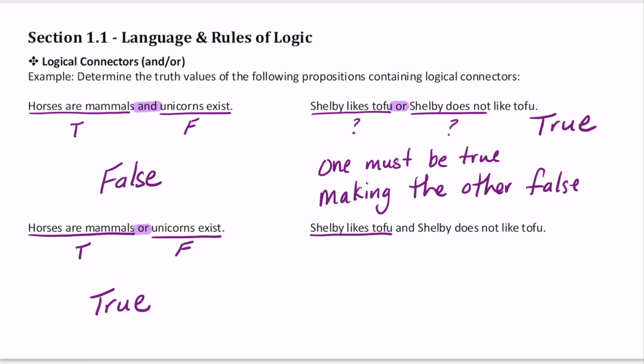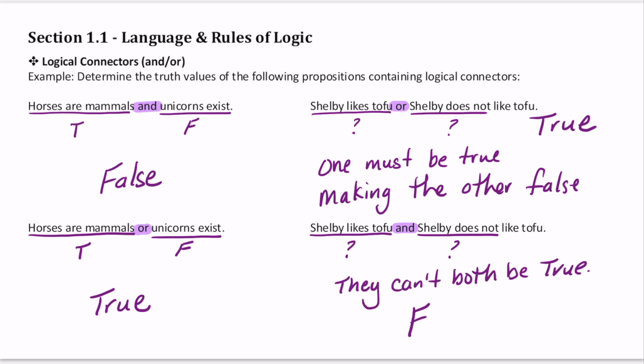Our final proposition says Shelby likes tofu and Shelby does not like tofu. Once again, I do not know if Shelby likes or dislikes tofu. However, this proposition uses the logical connector and, which means both statements must be true for the proposition to be true. Since they cannot both be true, this proposition is false.